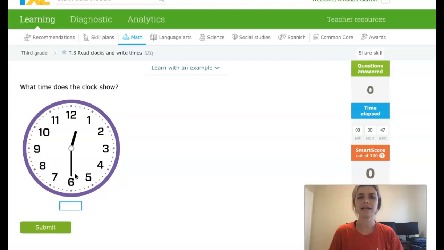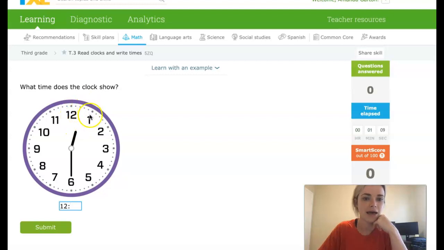By looking at the time on the clock, what time does it show? My shorter hand is my hour hand. It looks like it's pointing between the 12 and the 1. Now it's not at the 1 yet, so that means my hour is 12. And I'm going to do my dots to show the minutes.